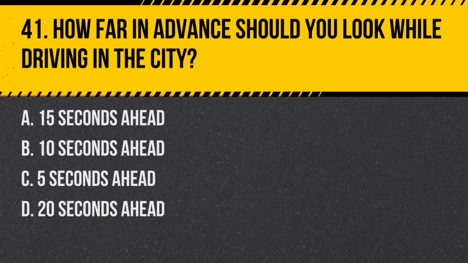Question 41. How far in advance should you look while driving in the city? A. 15 seconds ahead. B. 10 seconds ahead. C. 5 seconds ahead. D. 20 seconds ahead. Answer B. 10 seconds ahead. Looking 10 seconds ahead while driving in the city allows you to anticipate traffic, road conditions, and potential hazards effectively.